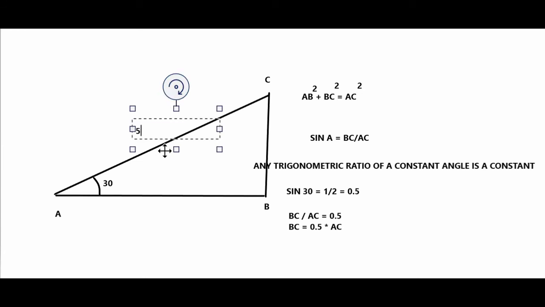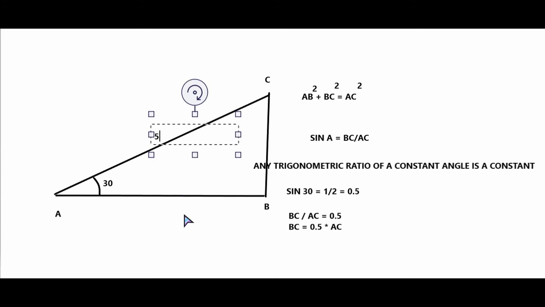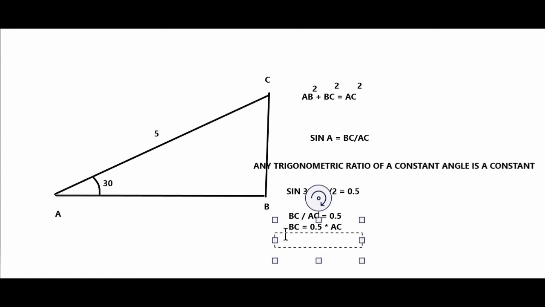I want to move it. Okay, this is 5. Then you have BC is equal to what? BC is equal to 0.5 into AC. 0.5 into 5. That is equal to 2.5. Okay, so this becomes 2.5. And now you get this angle, this side.